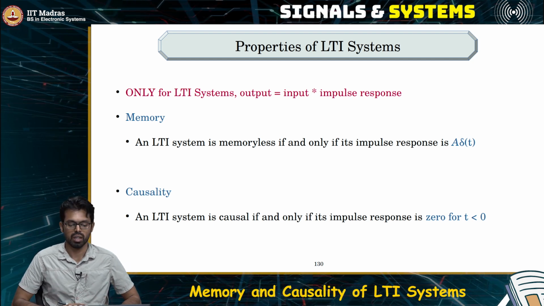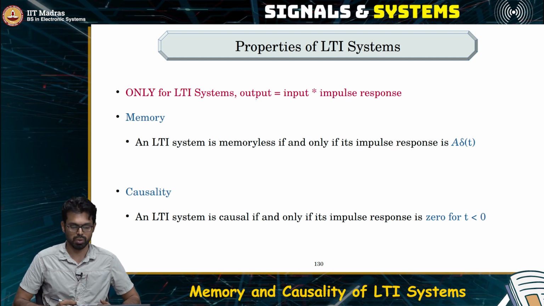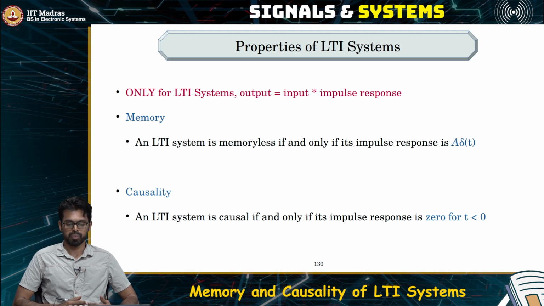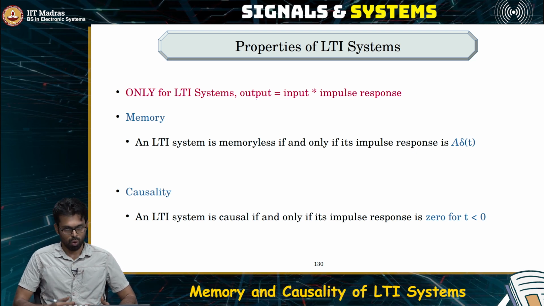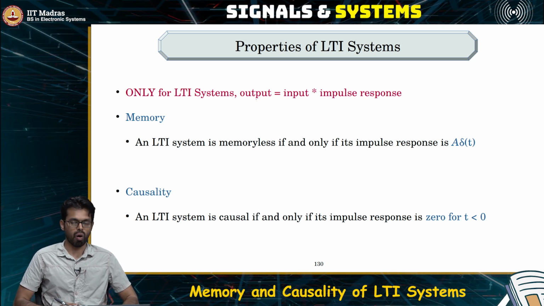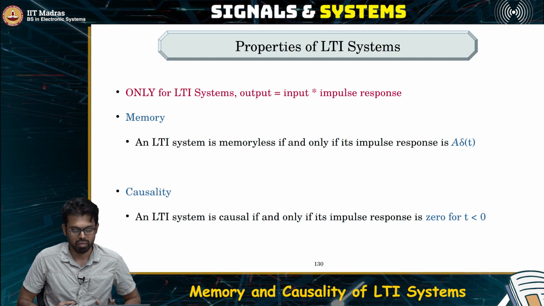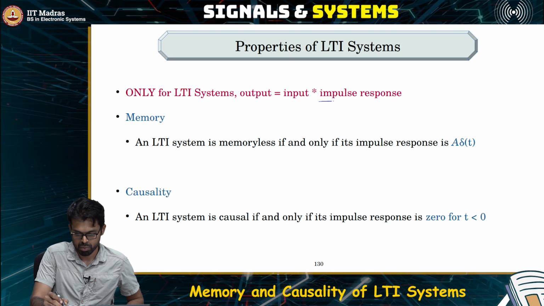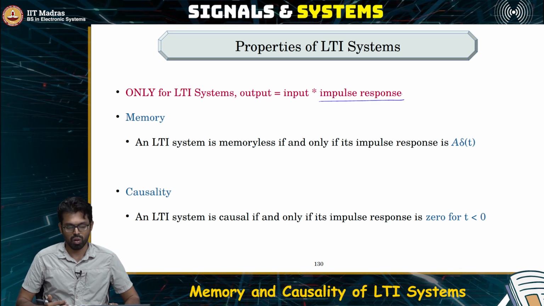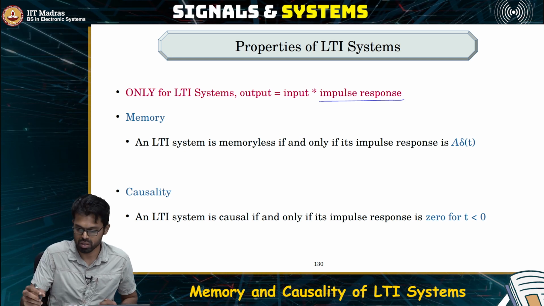First question: does an LTI system have memory, if the impulse response is given to you? So what does memory mean? Memory means that the output depends not just on the present input but also on the past. So when you are convolving the impulse response with the input, the impulse response should take into account not only the present input but also the past input. So what is the impulse response?